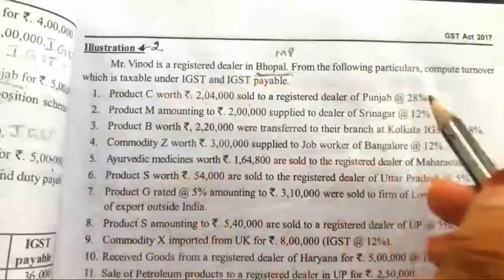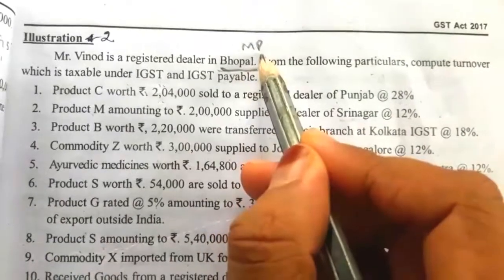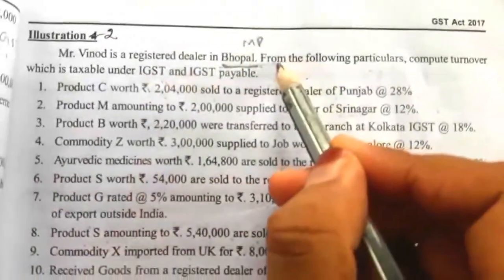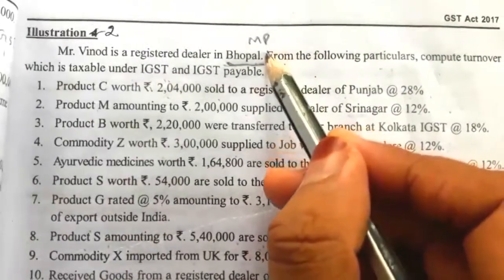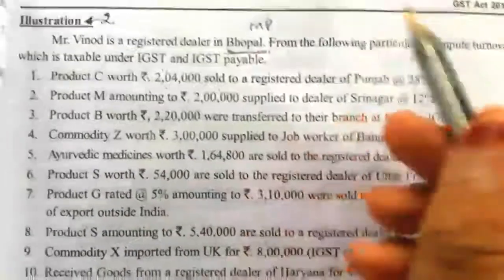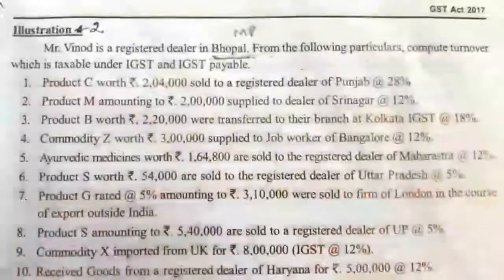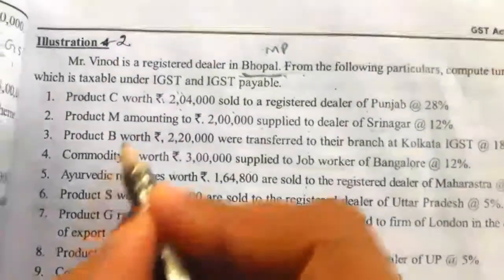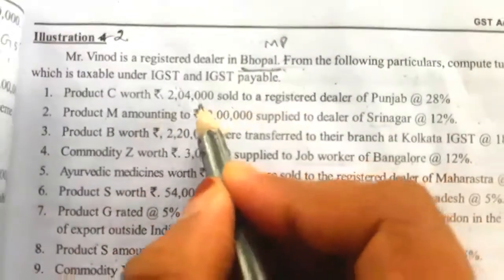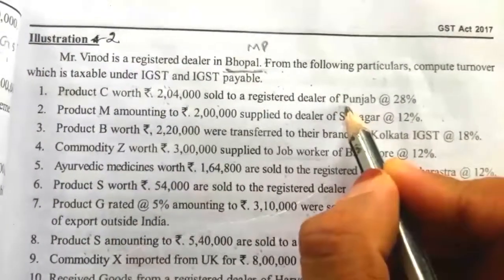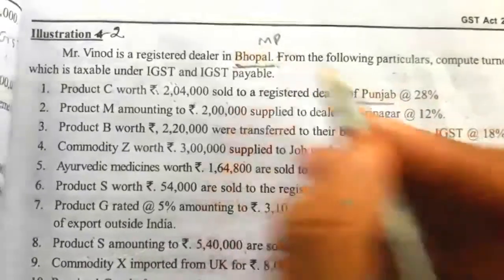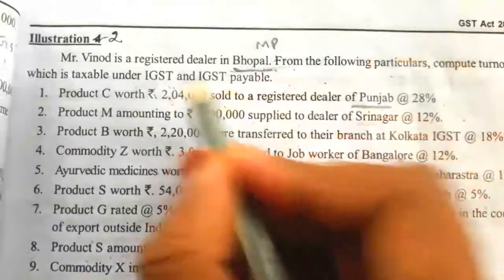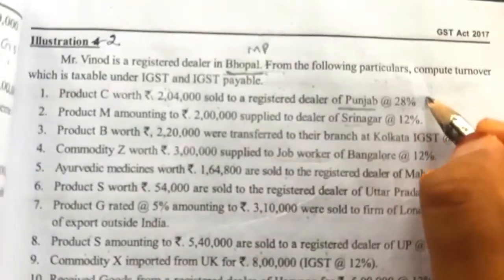So now we'll see one by one. The state is Madhya Pradesh. So while calculating IGST turnover, we should not take the turnover of Madhya Pradesh. We have to take other states' turnover, other places, states or countries. First one, product C worth rupees 2,04,000 sold to a registered dealer of Punjab. So Madhya Pradesh and Punjab, two different states, so we have to take under IGST. So for this IGST will be levied.